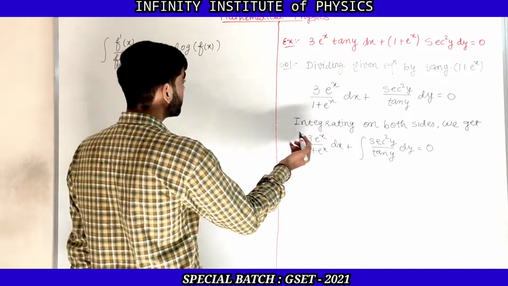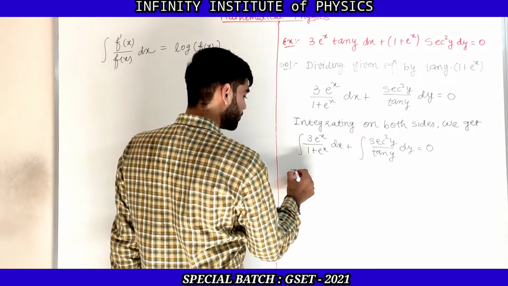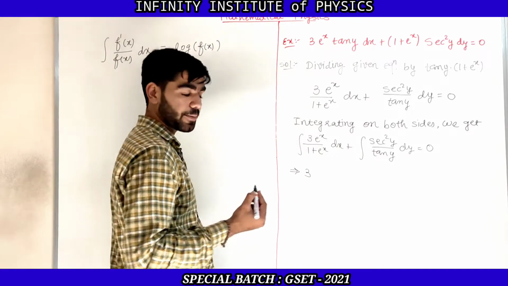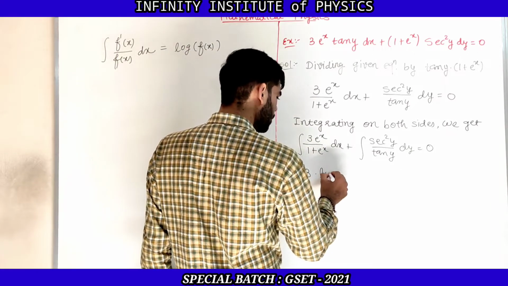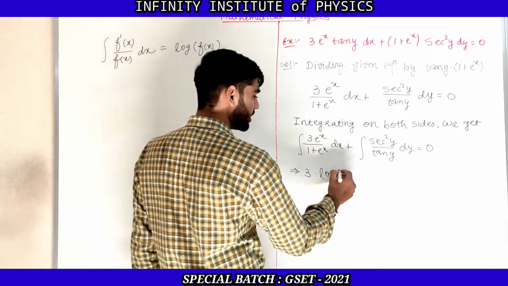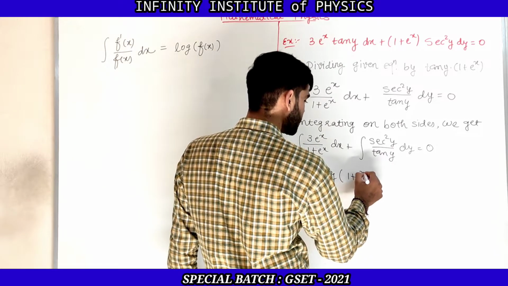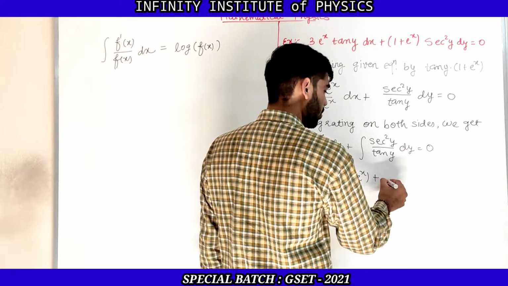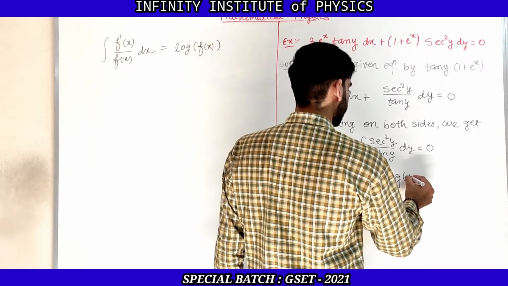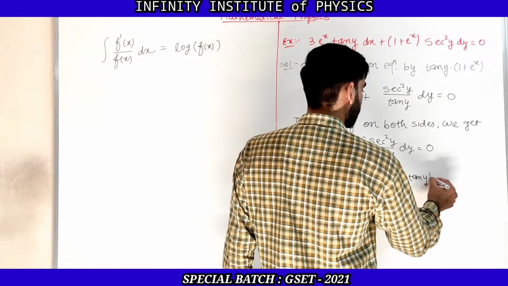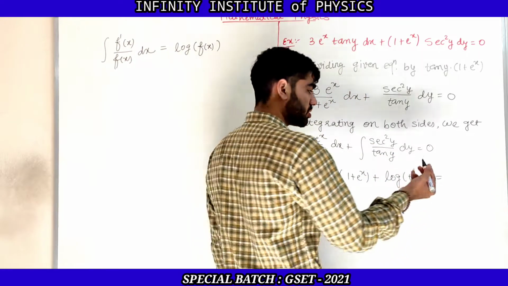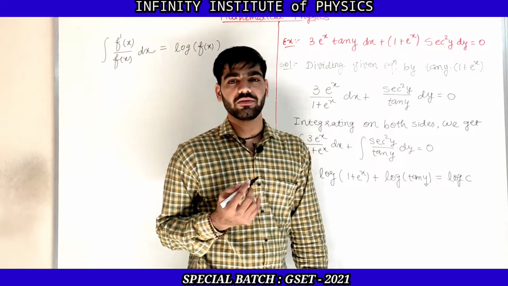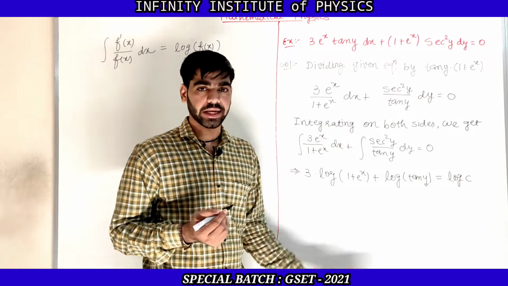So now let us apply this formula, so the answer of this integration will be: 3 is constant, so we can take it outside. So that is 3 into log of the denominator, that is log of 1 plus e raised to x, plus log of tan y. And the integration of 0 is a constant, but I am writing that constant in the form of log c, and why I am writing it as log c, I will explain later.